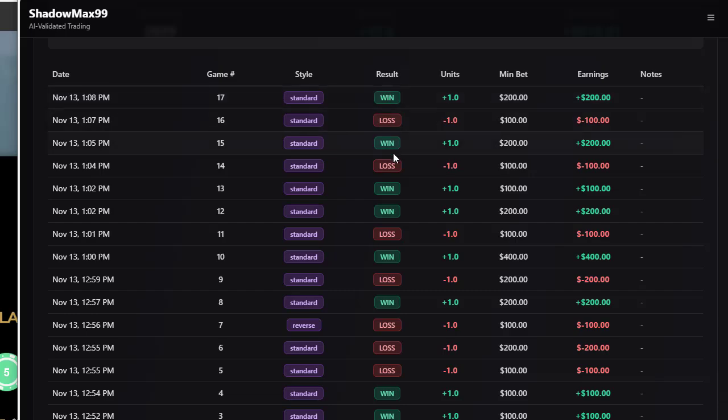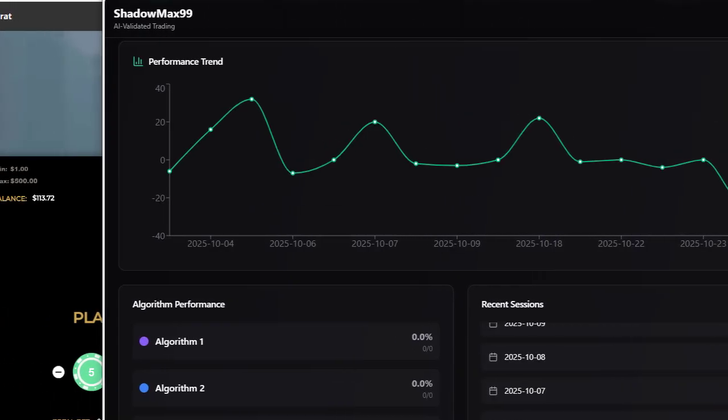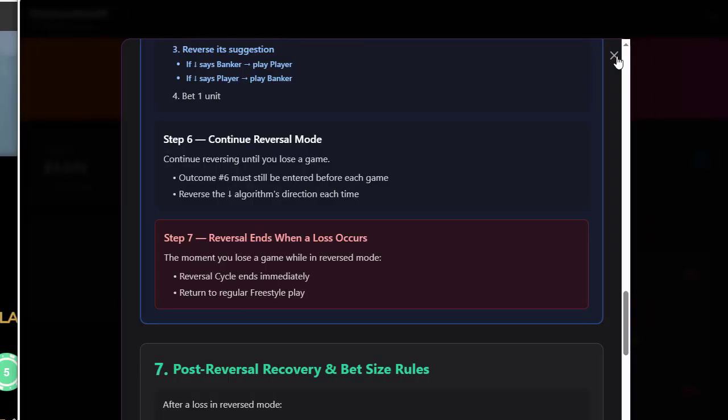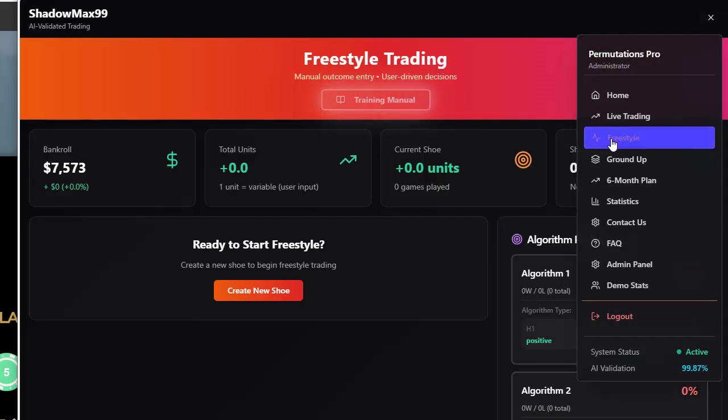All right, so when I actually got a hold of the data that allowed me to create this system that minimized consecutive losses, since then we've been having a lot of success. Now this is two users in a row that have earned $2,000 or more in just 24 hours of using it.